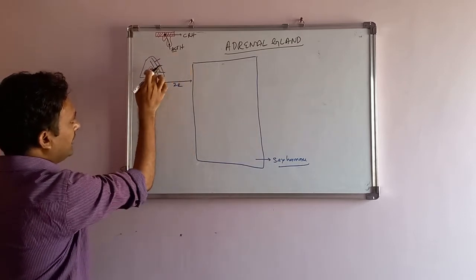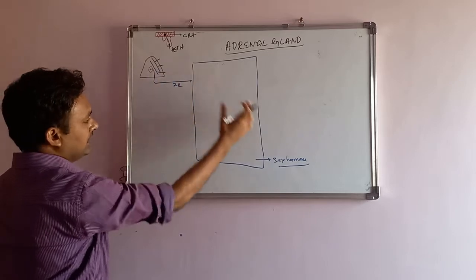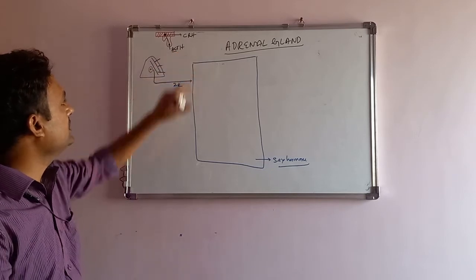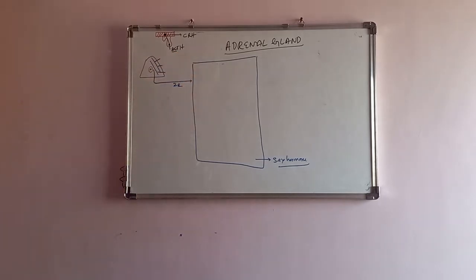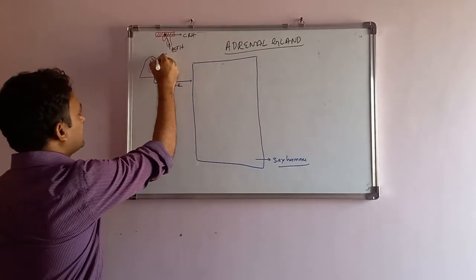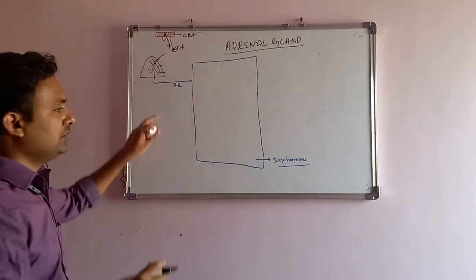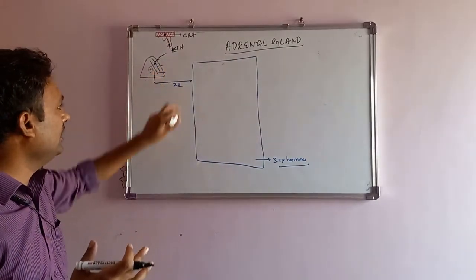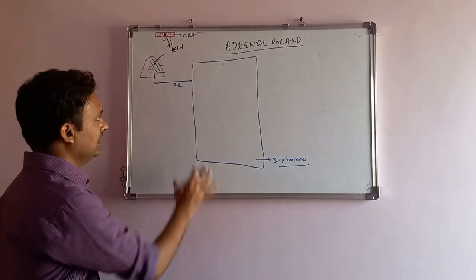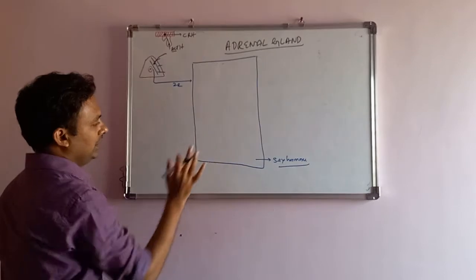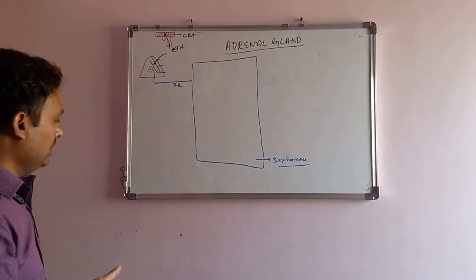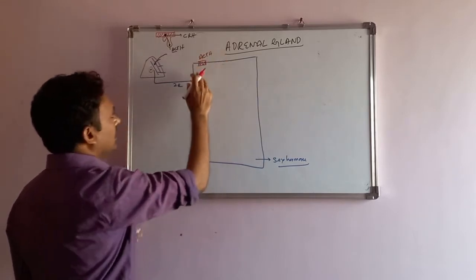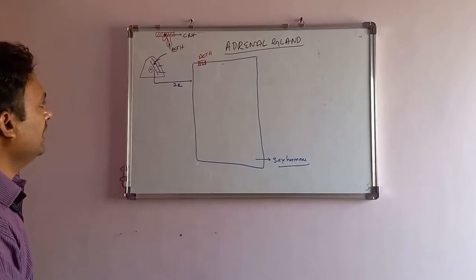It comes to the adrenal cortex and stimulates it to release certain hormones. It acts on all three layers: zona fasciculata, zona glomerulosa, and zona reticularis. As here we are discussing the zona reticularis, we are only zooming in on one cell of zona reticularis. Now this ACTH comes and acts on the cell of zona reticularis.